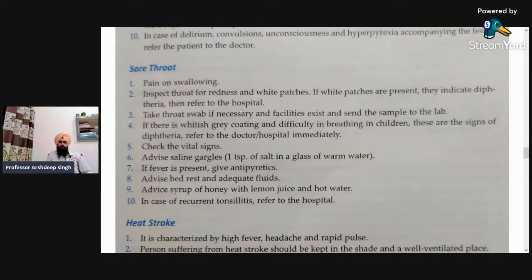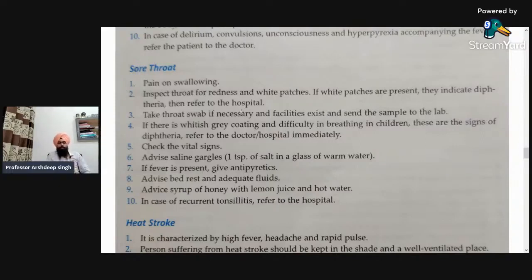The second one is to inspect the throat for redness and white patches. If white patches are present, they indicate diphtheria. That is the main sign for diphtheria, if the sore throat is present and white patches are also present. So that is indicative of diphtheria. Next, take a throat swab if necessary and facilities exist, and send the sample to the lab. If we have to confirm the diphtheria, then we have to take the sample and send it to the lab for confirmation.